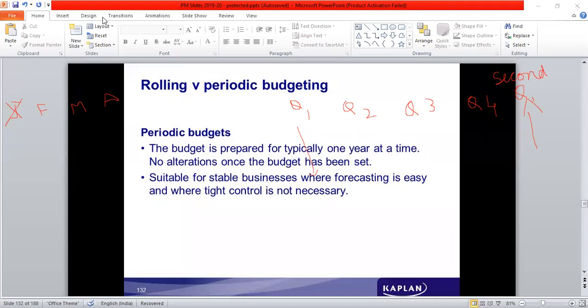See, rolling budget and periodic budget are in contrast. A periodic budget is prepared for one period, but a rolling budget is updated on a continuous basis. Each period of time is divided into shorter periods and budgets are prepared. When one short period expires, it is dropped and another similar period, for which the budget is prepared, is added.